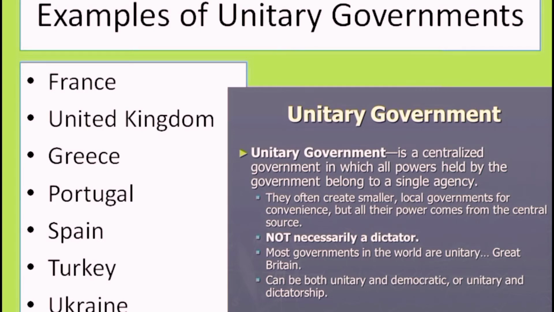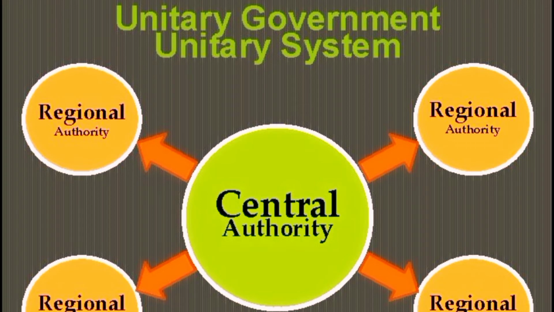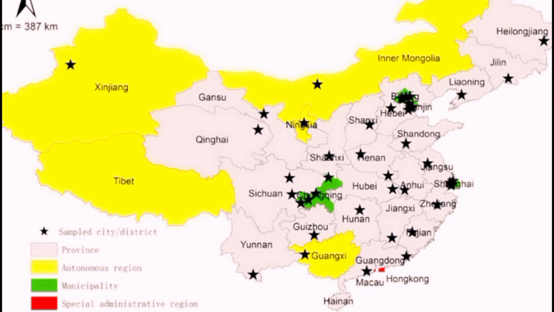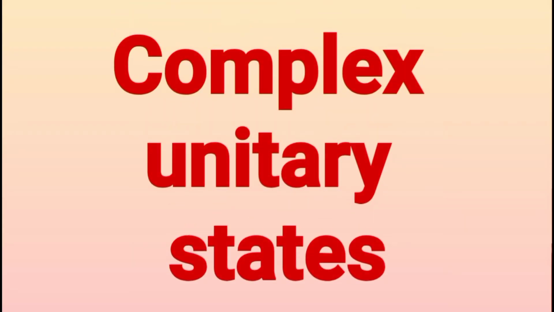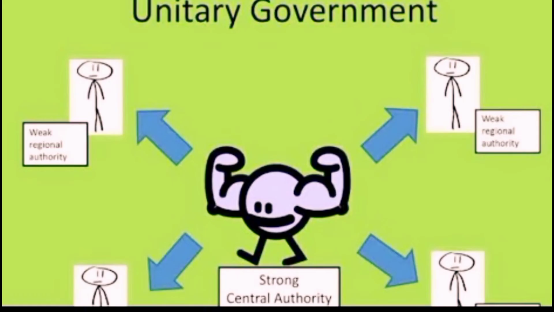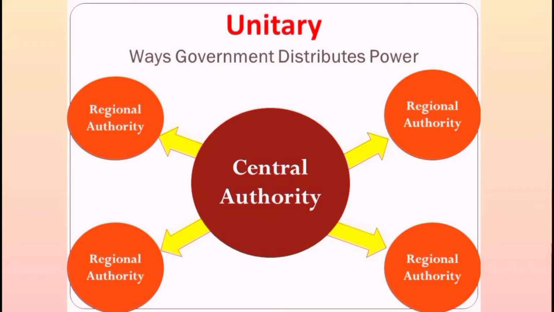In some cases, when there are national minorities, a unitary state may include one or more political territorial units that enjoy the special status of an autonomous state or region. The existence of autonomous bodies doesn't harm the unitarism of such states. Such unitary states are called complex unitary states. Depending on the degree of subordination of administrative territorial units to the central authorities, there are the following two types of unitary state.